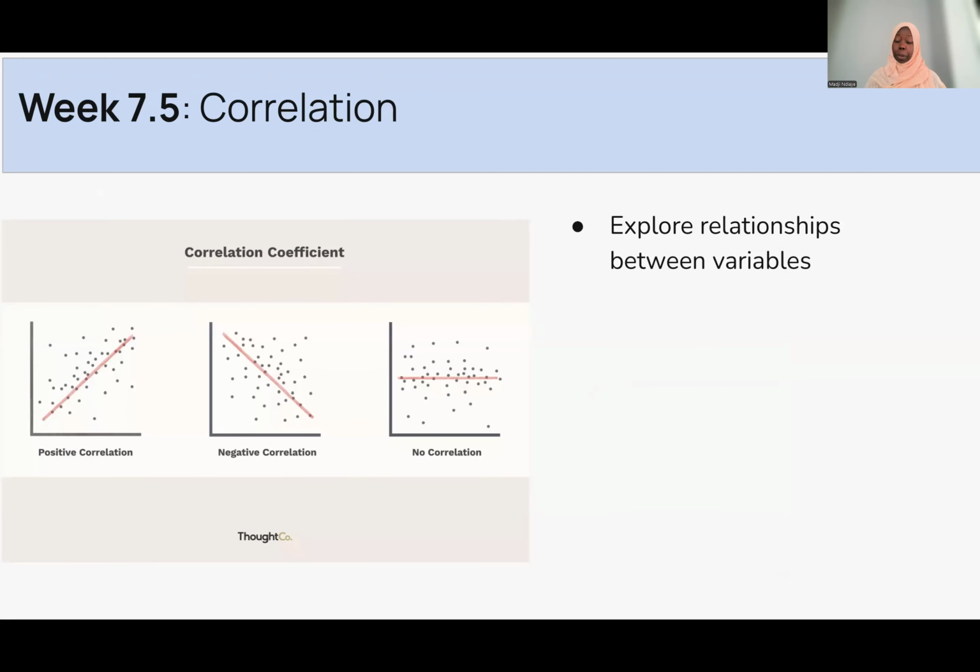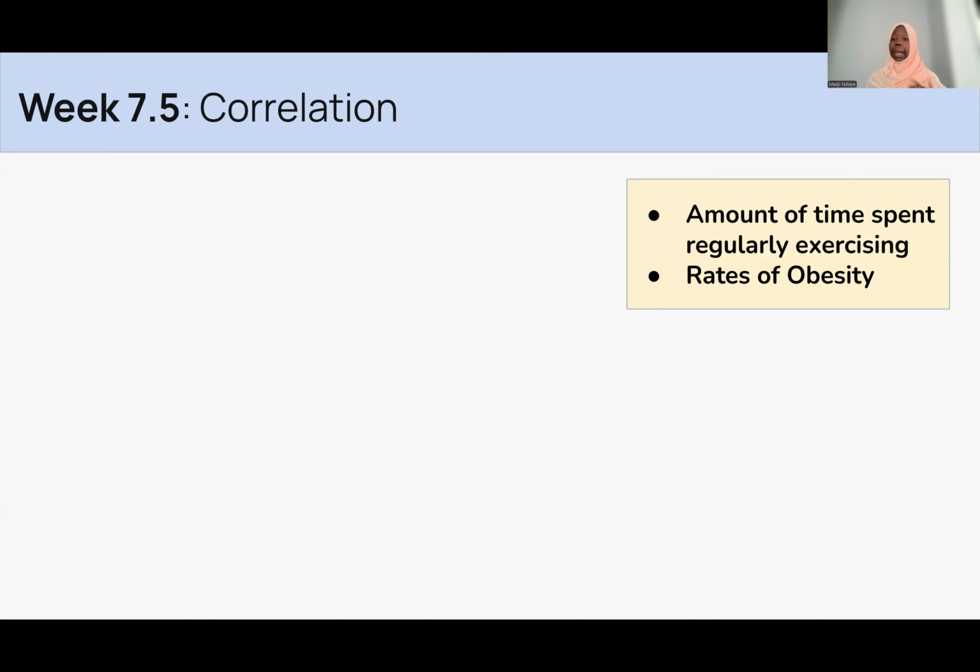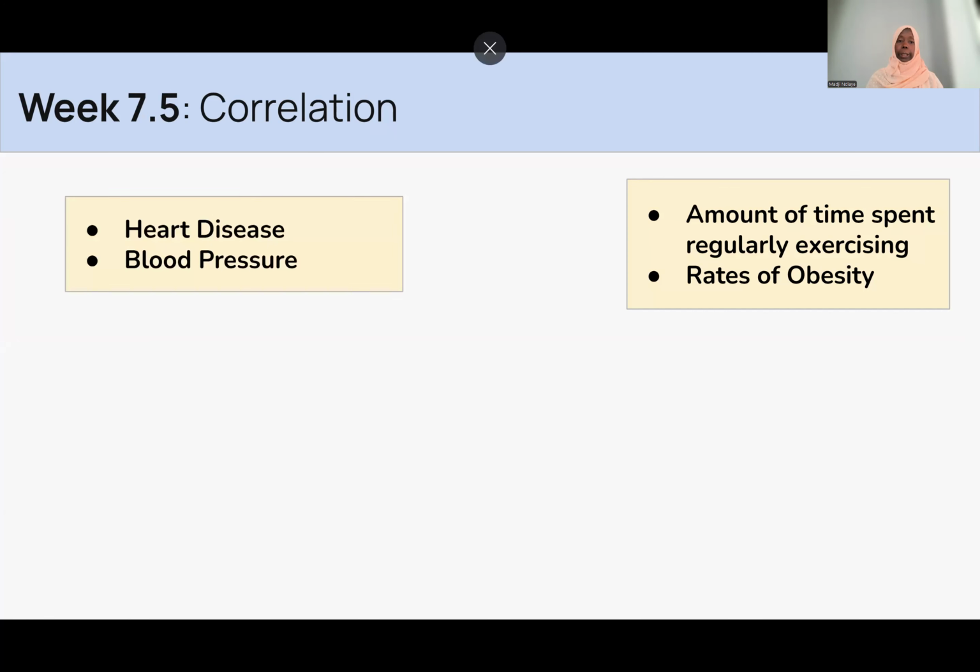So, when we're talking about correlation, here are some examples. We may be thinking about the amount of time we're spending exercising versus rates of obesity. Are they related? Sometimes as we're doing more of one, we're going to see the other one either go in the same direction or going down. In this case, we are expecting the more we are adding regular physical exercise to our lifestyle, usually the lower the rates of obesity would be, especially when we're looking at it from a population size.